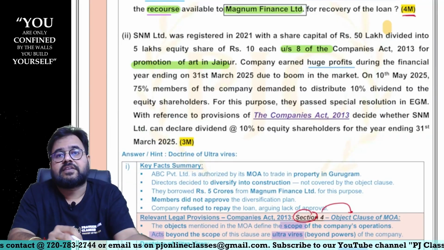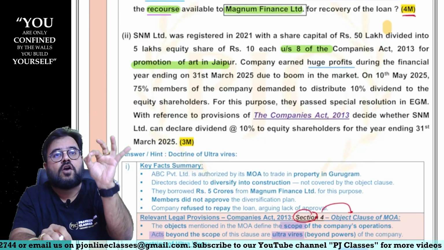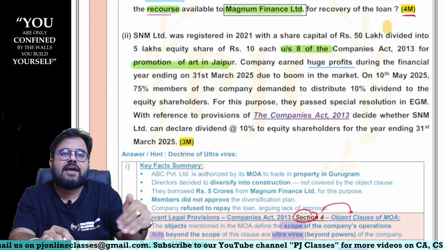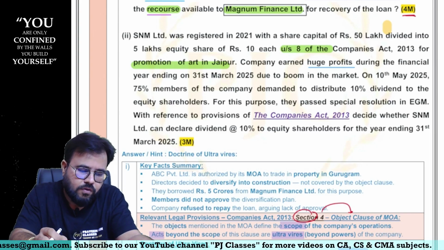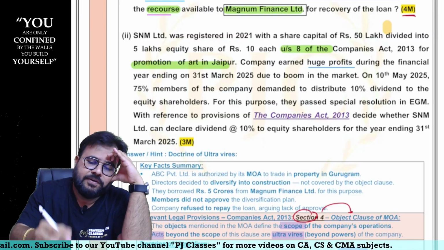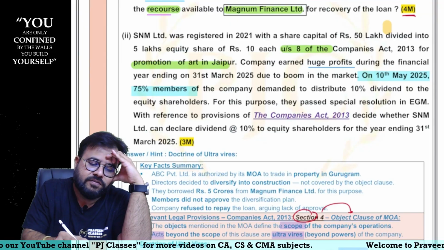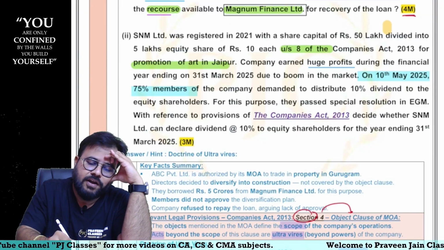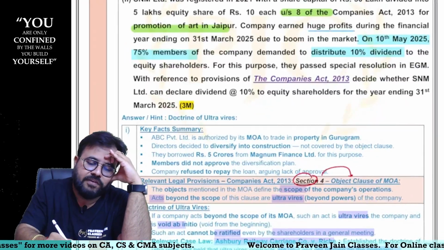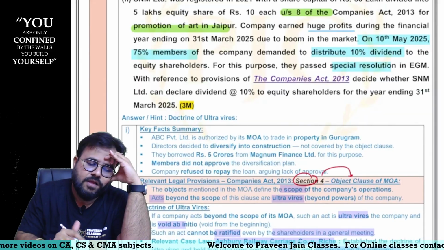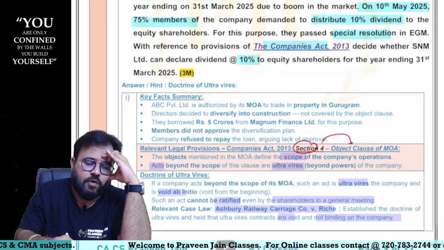Answer is yes. A Section 8 company can always make profits. There is no problem. The only thing is, whatever profits they earn, again they have to apply for the upliftment of their objectives, sir. Now, what has happened, sir? On 10th May, 75% of the members demanded to distribute 10% dividend to their equity shareholders by passing a special resolution, sir. Is this allowed as per the Companies Act? That is the question.